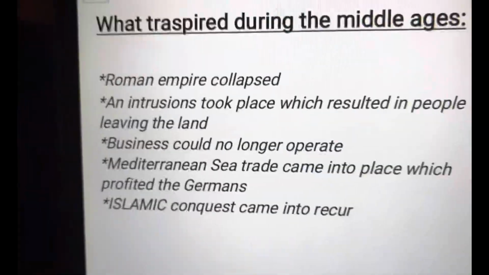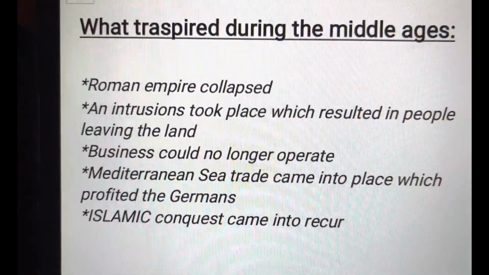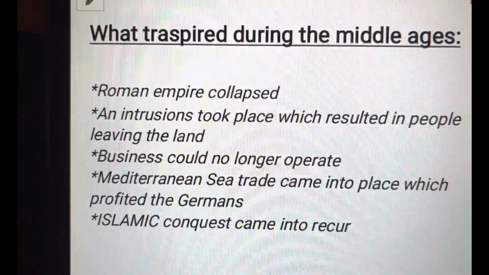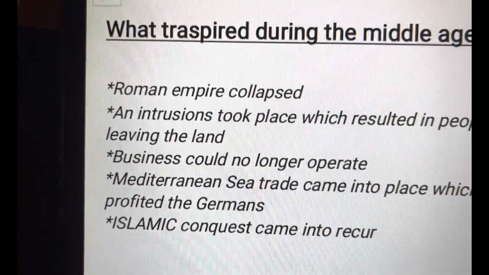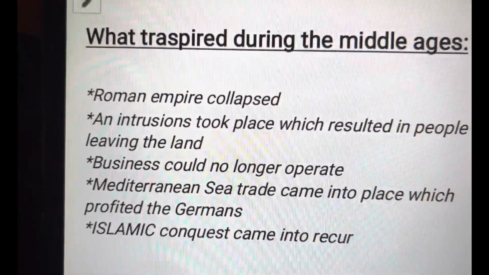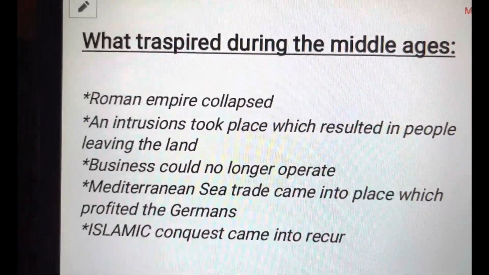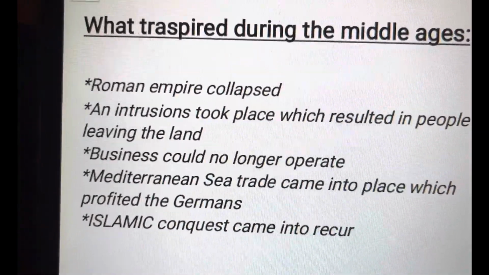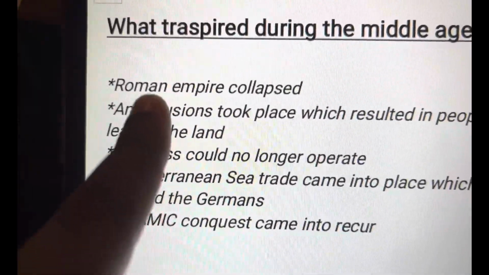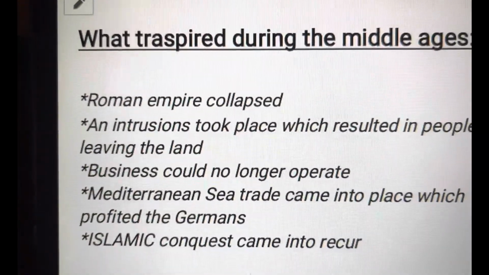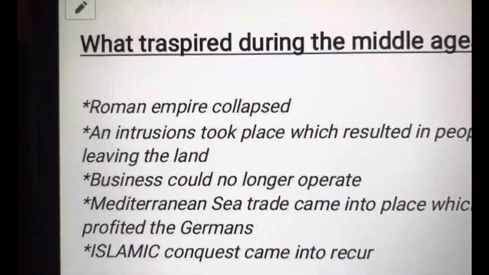What you should know is that during the Middle Ages, the Roman Empire's commercial businesses collapsed, because the Germans invaded their place by waging wars. There was a war between the Germans and the Romans, which led to the German people doing what? Winning the war and taking over the land that had belonged to the Roman Empire.